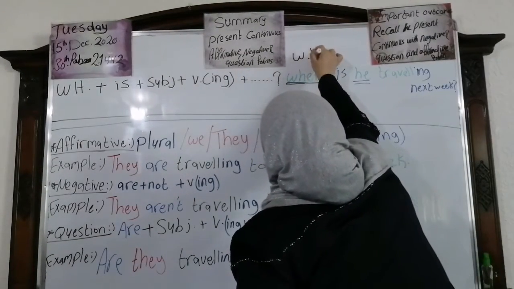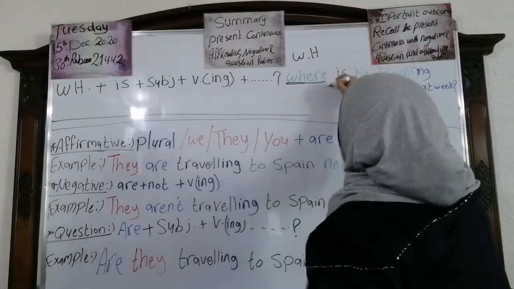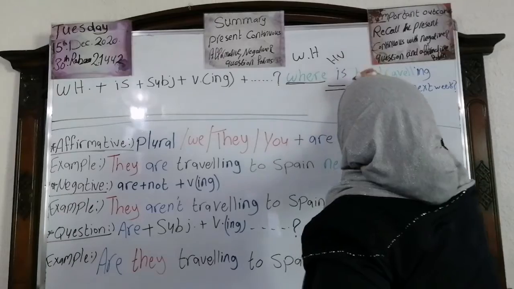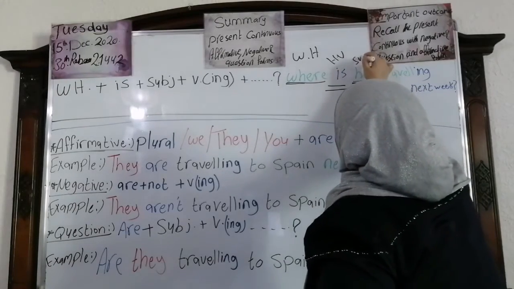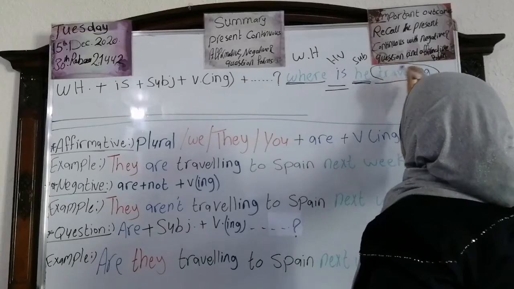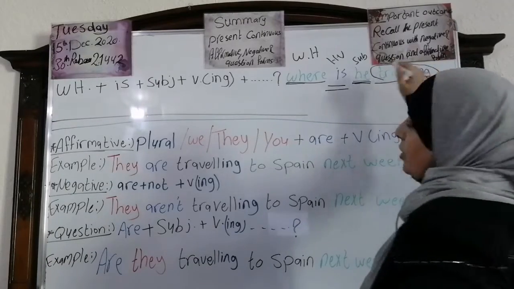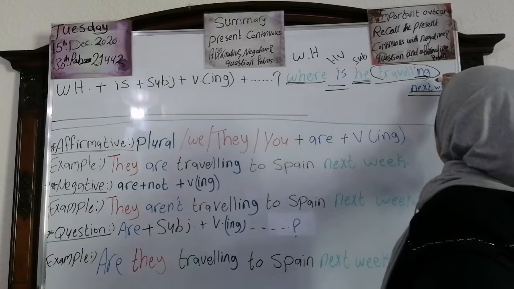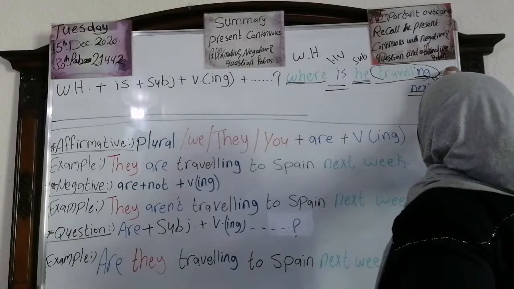WH question word, then is, okay, the helping verb. We have the subject, he. Then what? The verb ing. Travel plus ing, or with the ing form, okay? Next week is what? The future word or the keyword, okay?